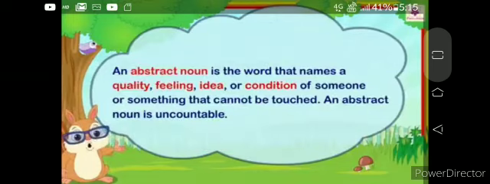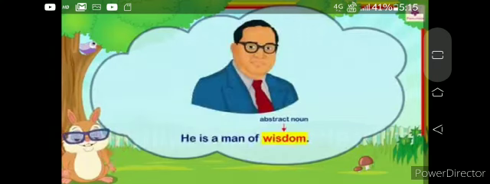Now come to abstract nouns. Abstract nouns are the names of feelings or emotions which cannot be touched or seen. They can only be felt. Example, happiness, grief, anger. So we can say that an abstract noun is uncountable also. For example, he is a man of wisdom. So here, wisdom is an abstract noun.